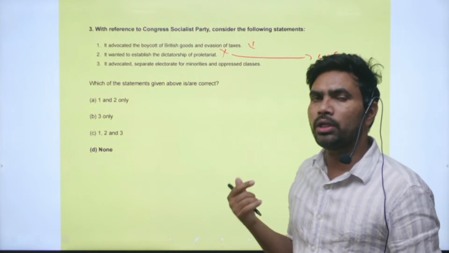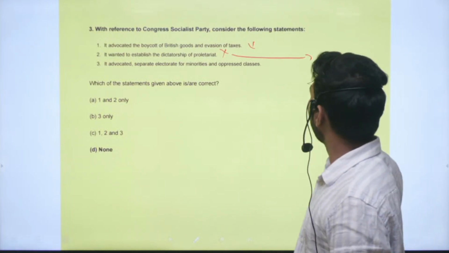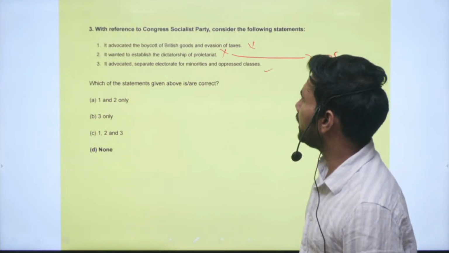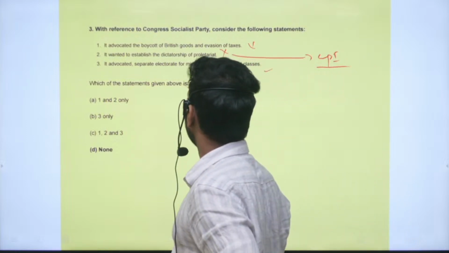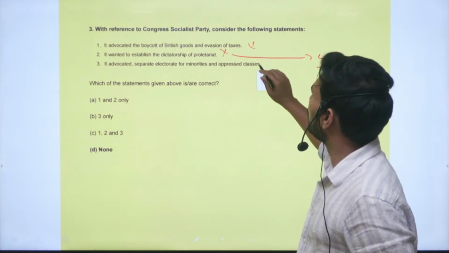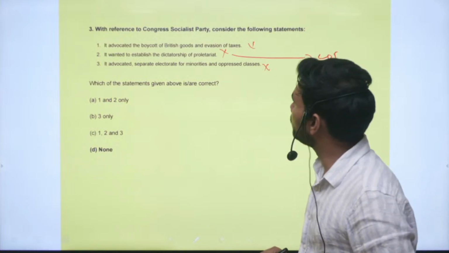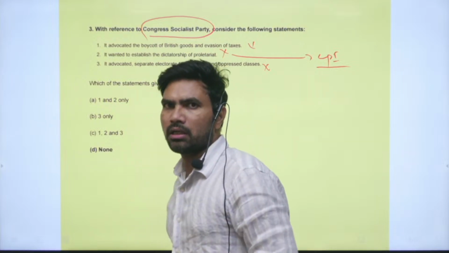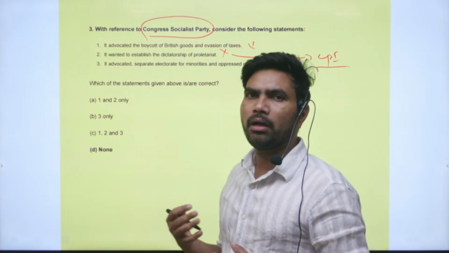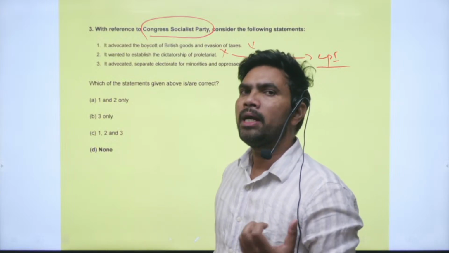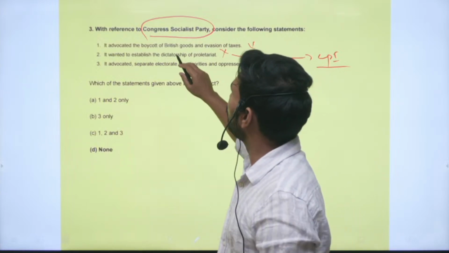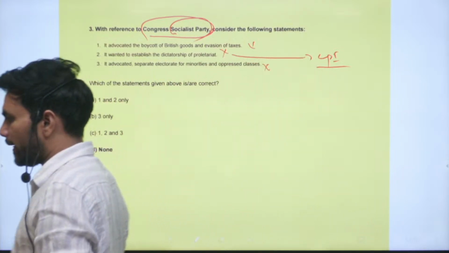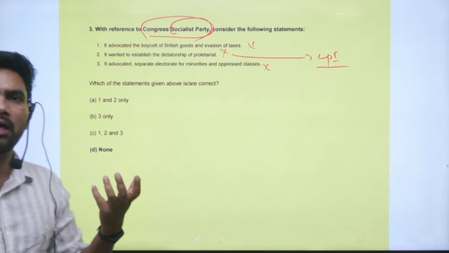Socialist ideology is somewhat moderate when you compare it with the communist ideology. Next, it advocated separate electorates for minorities and oppressed classes. This is also not correct for the Congress Socialist Party. Some members within the Indian National Congress, attracted by the developments in Russia, formed a socialist party within the Congress, the Congress Socialist Party. So their ideas are not that radical.